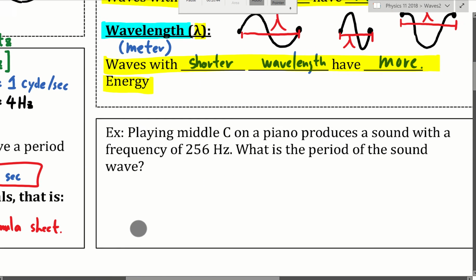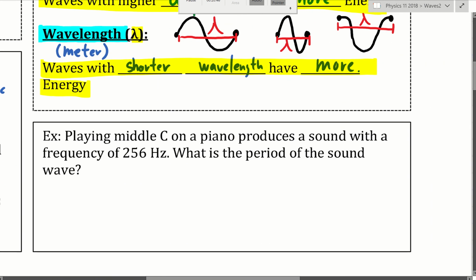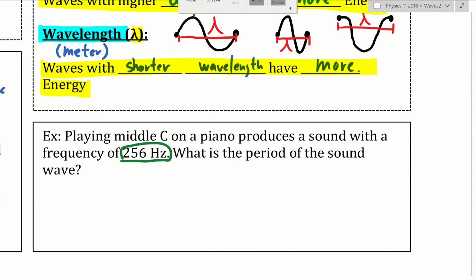Let me give you an example. If you play instruments, like piano or guitar, the middle C on a piano produces sound with a frequency of 256 hertz. Now, what does that mean? That means if you have a very advanced microscope and you can actually see the string on the piano.